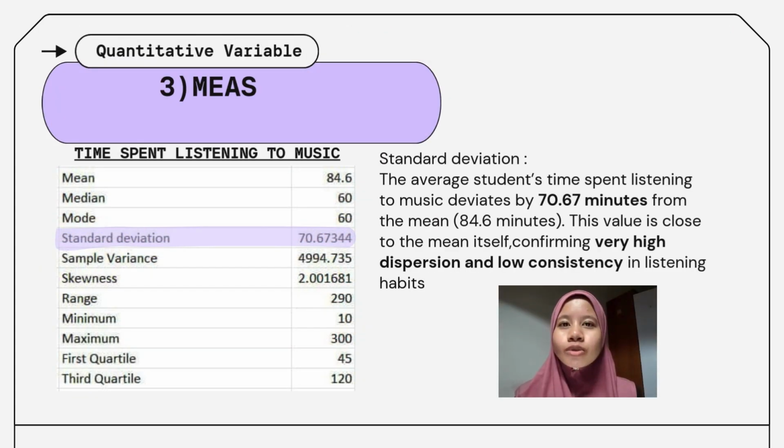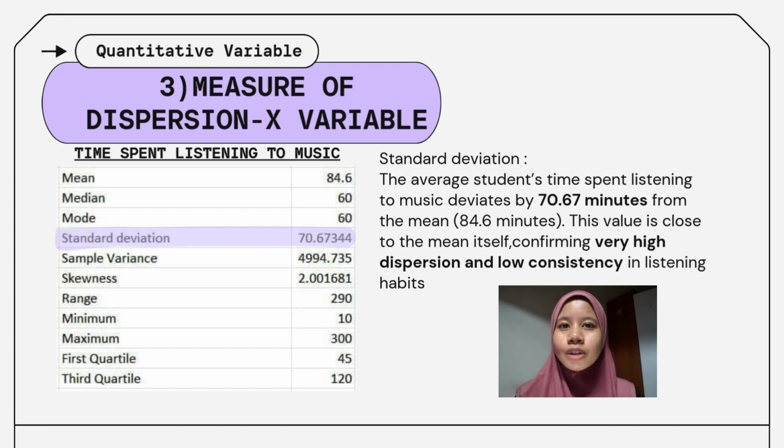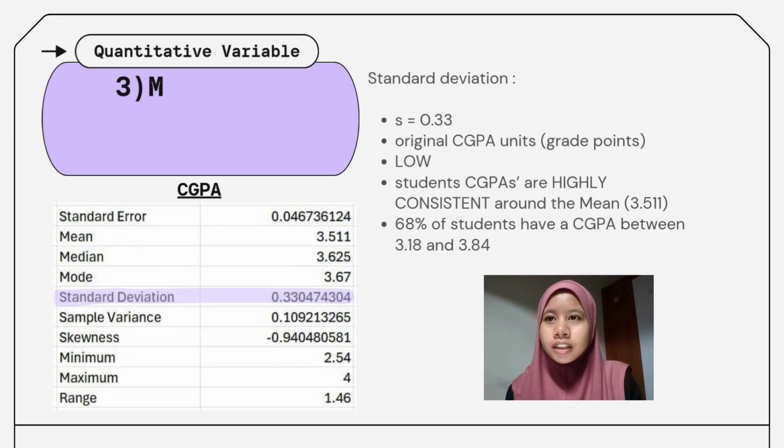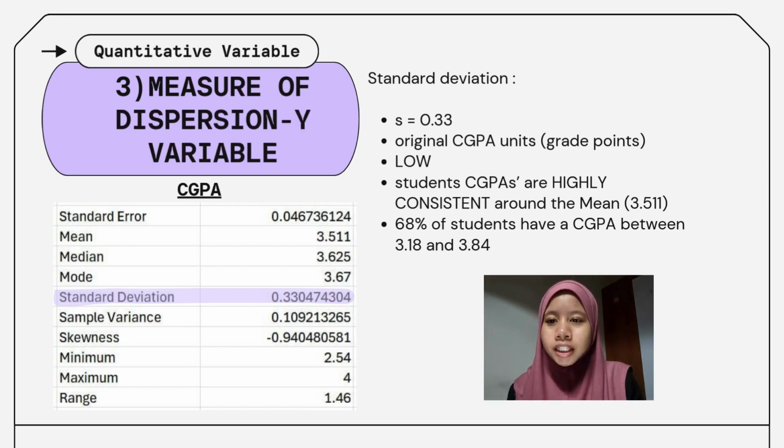The average student time spent listening to music deviates by 70.67 minutes from the mean, which is 84.6 minutes. This value is close to the mean itself, confirming very high dispersion and low consistency in listening habits. Our last quantitative variable is measure of dispersion, including standard deviation and variance.